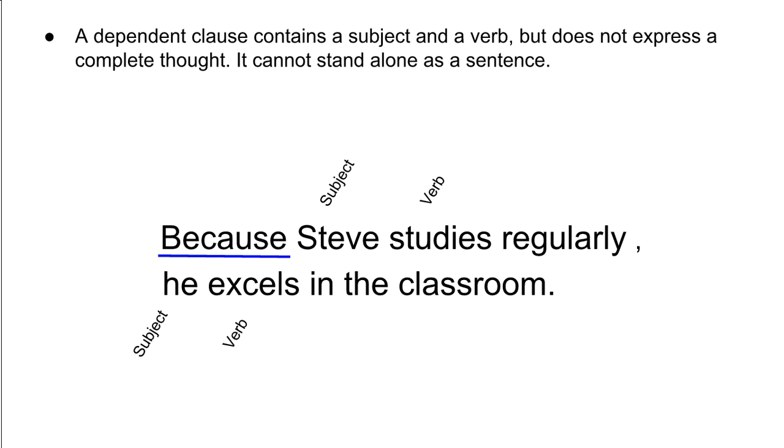AAAWWWUUBBIS. When you start a sentence with an AAAWWWUUBBIS word, AAAWWWUUBBIS words: as, although, after, when, whenever, while, until, unless, because, before, if, since. When you start a sentence with an AAAWWWUUBBIS word, you know you need a comma in the middle of the sentence.